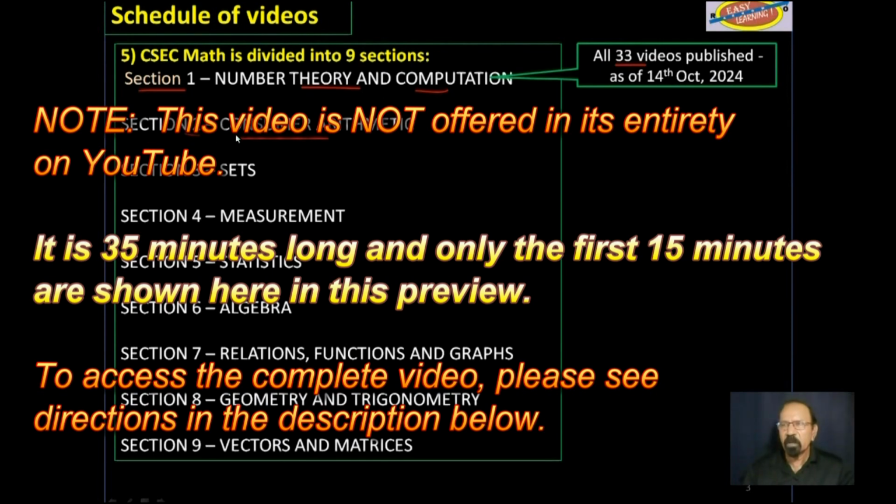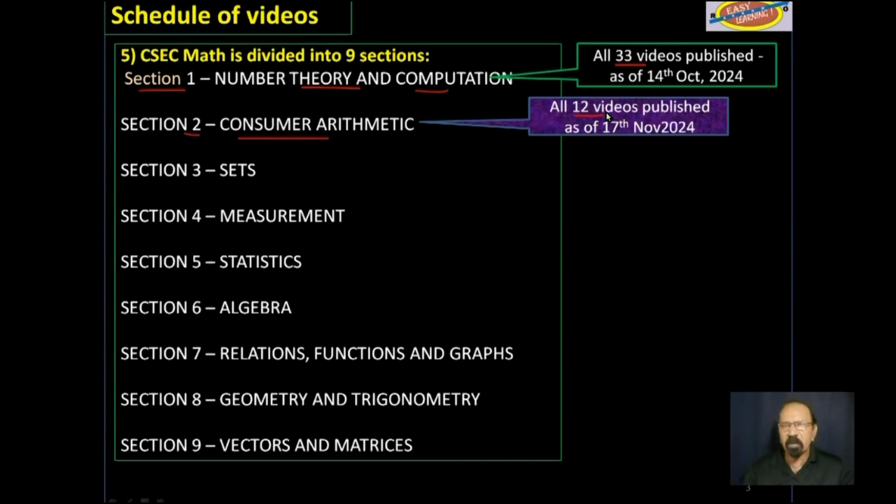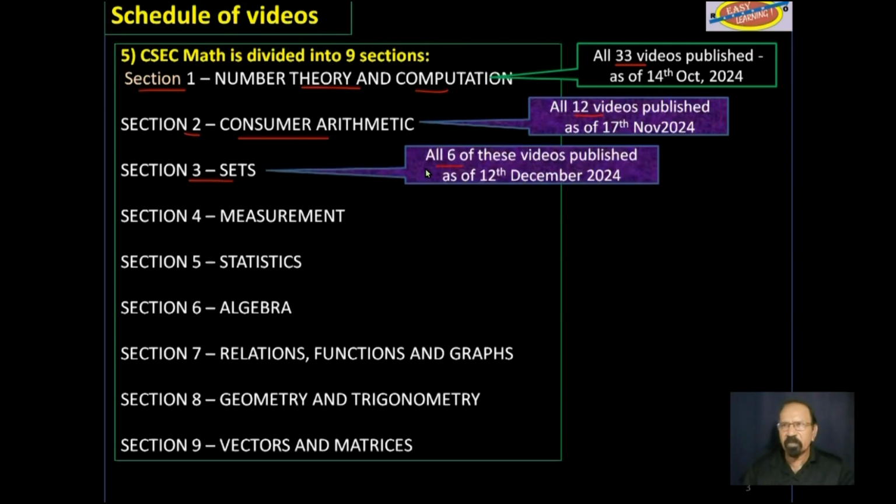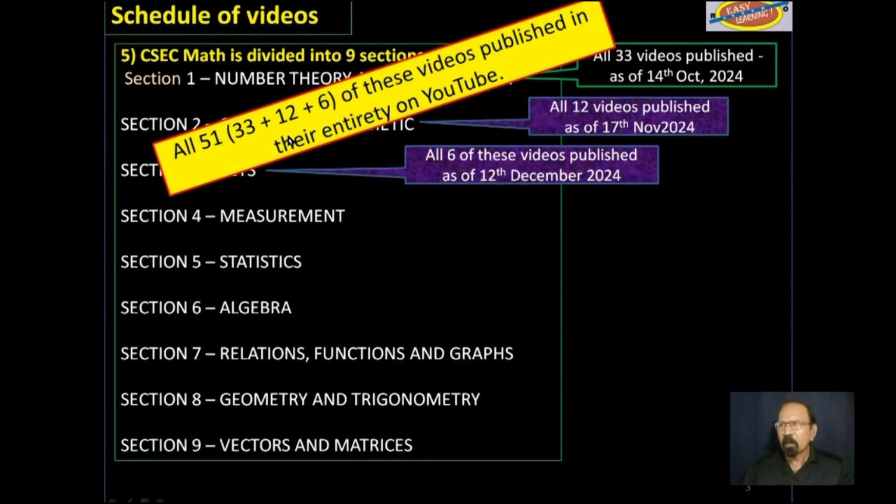Section 2, consumer arithmetic: all 12 of those videos have been published in their entirety. Section 3, sets: all 6 of these videos have been published in their entirety on YouTube. So please make use of all of these 51 videos that have been published in their entirety on YouTube.